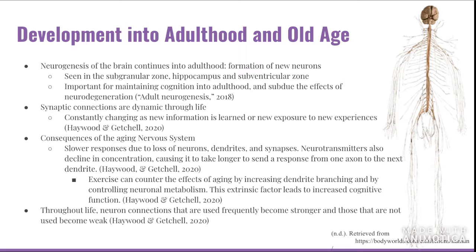Exercise can always play an important role in humans' health, and in this case, it can basically counter the effects of aging by increasing dendrite branching and by controlling neural metabolism, which can eventually lead to increased cognitive function. So basically, throughout life, the neuron connections that we use more often become stronger and stronger, and those that are not being used frequently become weak.